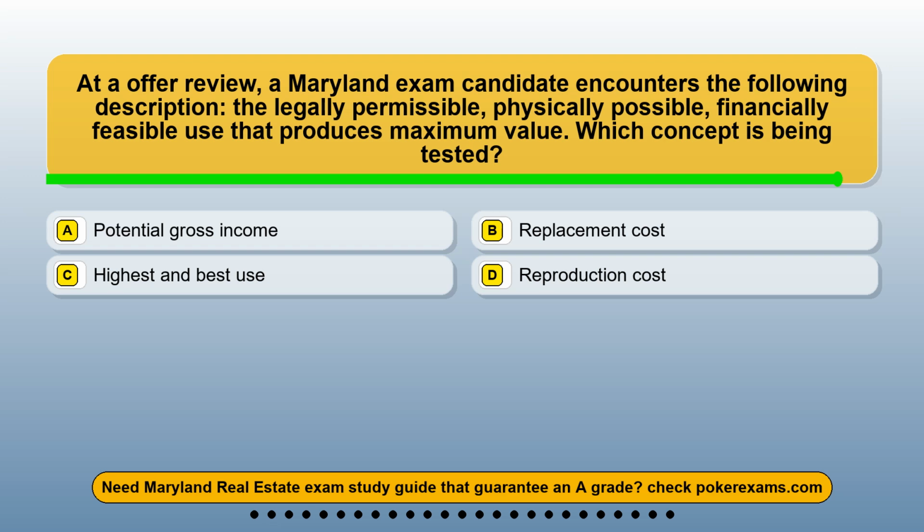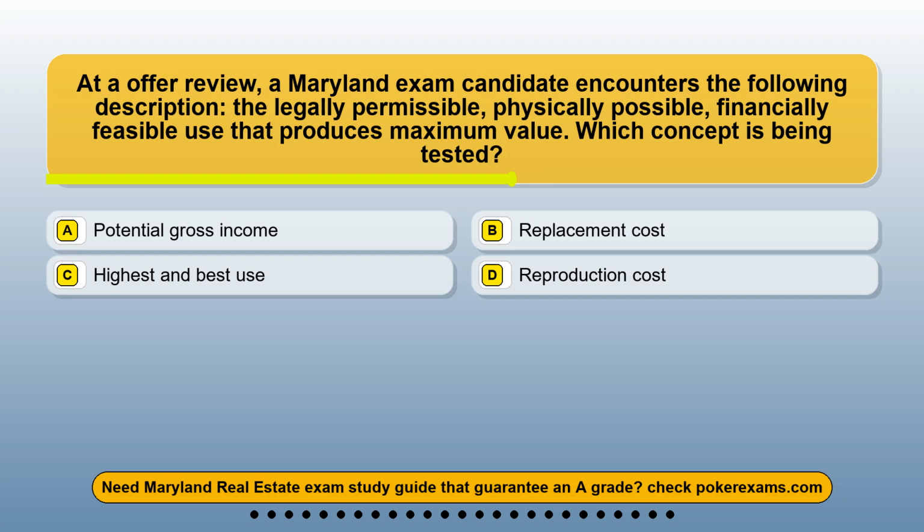Question 9. At an offer review, a Maryland exam candidate encounters the following description: the legally permissible, physically possible, financially feasible use that produces maximum value. Which concept is being tested? Option A, potential gross income. Option B, replacement cost. Option C, highest and best use. Option D, reproduction cost.